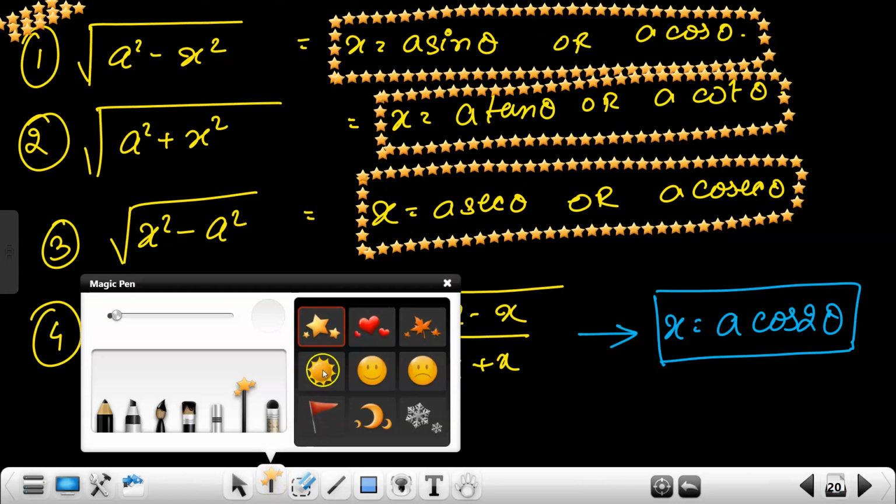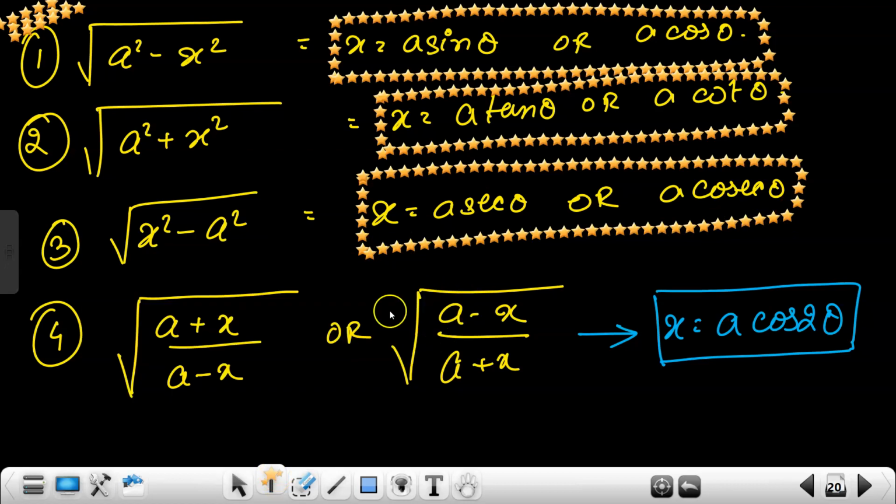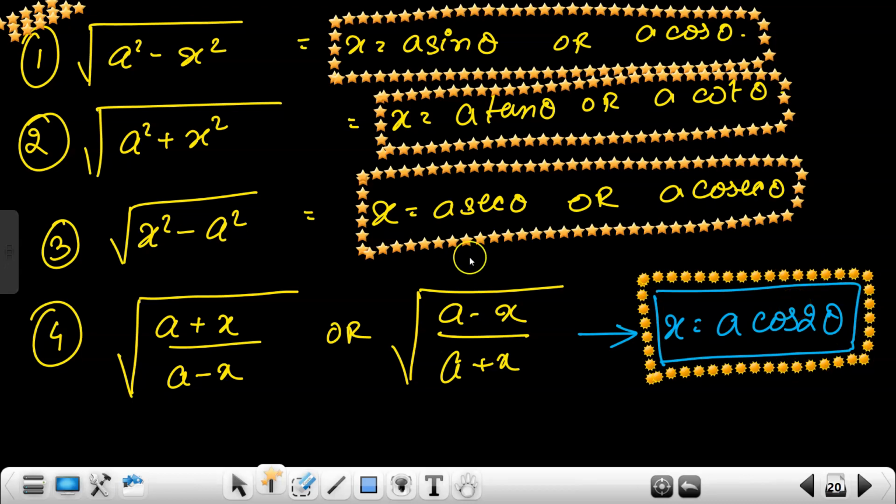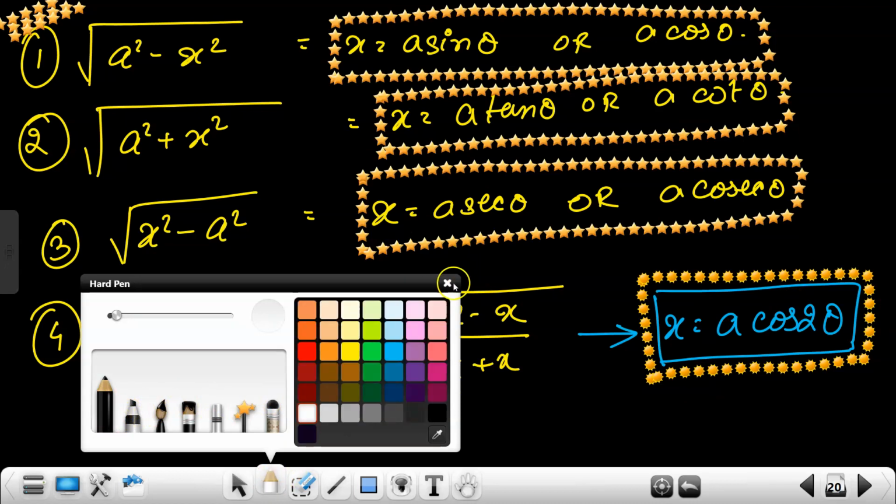एंड दिस इज द मोस्ट इंपॉर्टेंट वन, लाइक इसके लिए मैं सूरज बना देता हूँ, लाइक तारों से कुछ नहीं होने वाला. So like if this form is there, a plus x divided by a minus x or a minus x divided by a plus x, so we will take x is equal to a cos 2 theta. Okay, any doubt here?